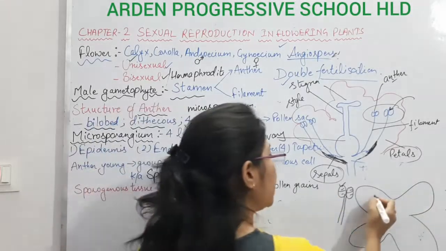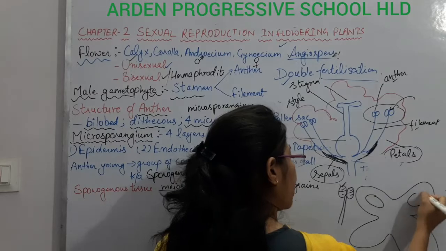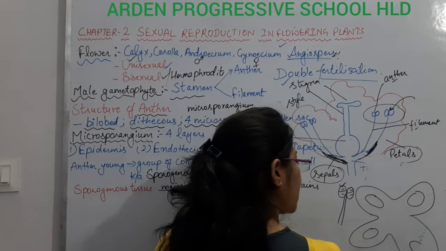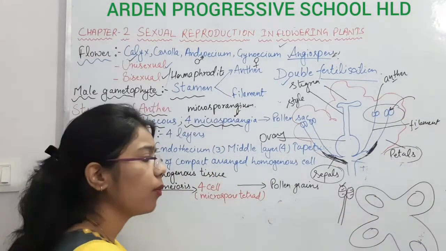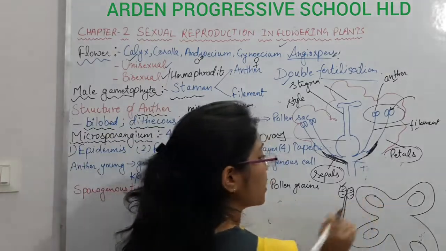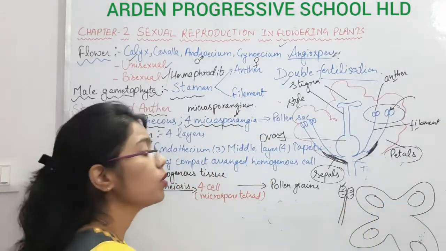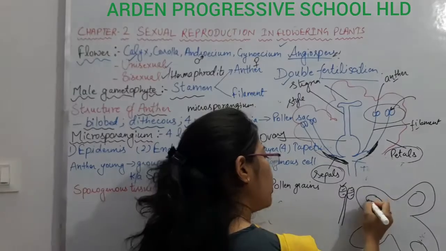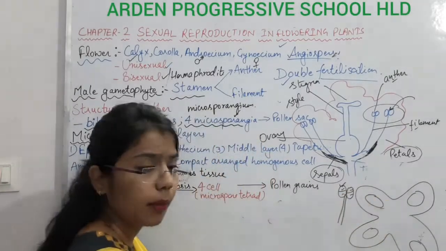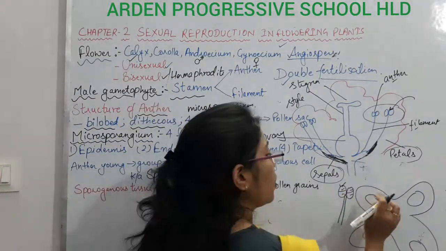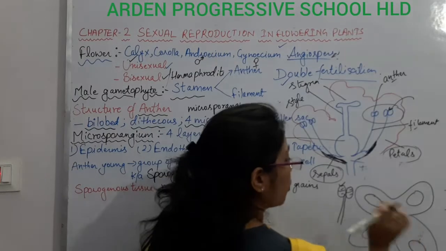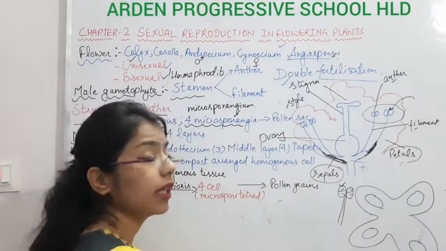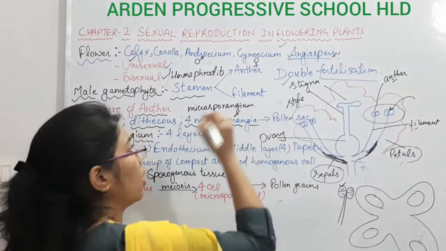So you can see that we have four corners. In each of these, there is a pollen sac. And this pollen sac is known as a microsporangium. If I talk about only this sac, it is the microsporangium. When I talk about 1, 2, 3, 4 bags, we call them microsporangia.